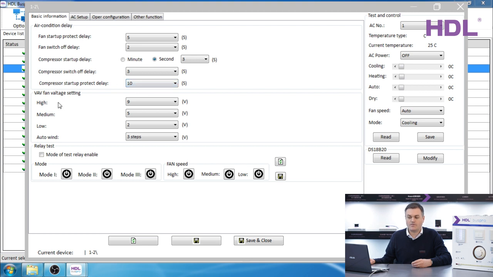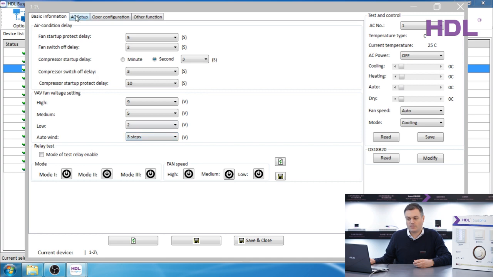Then we have the fan voltage settings. There is a 0 to 10 output fan speed on this module. So here we have the default settings. High fan speed being 9 volts, medium fan speed being 5 volts, and low fan speed being 2 volts. The auto speed being 3 steps.